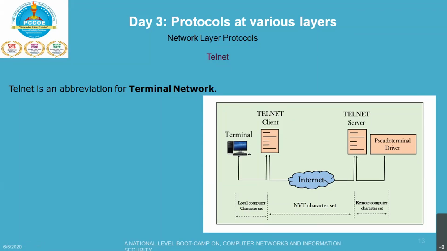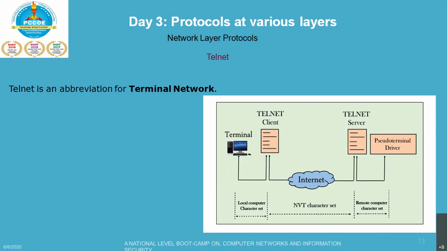So I will simply send a request and connect to a remote server using telnet to get the desired application. The remote computer doesn't matter which kind of character set it has, since you are connecting virtually, you will be able to run it. So how does the remote login happen? Normally at the local site, the user sends the keystrokes to the terminal driver.